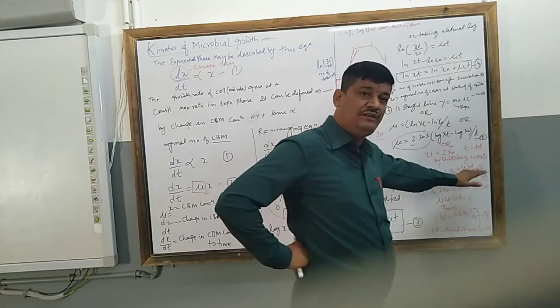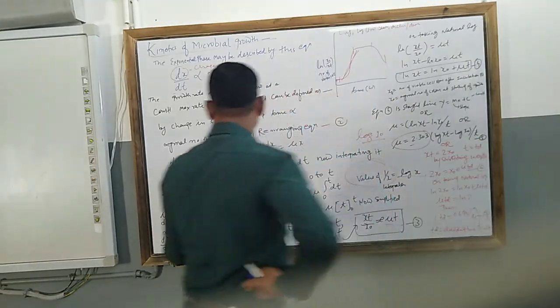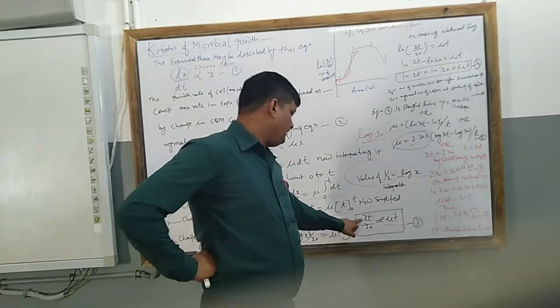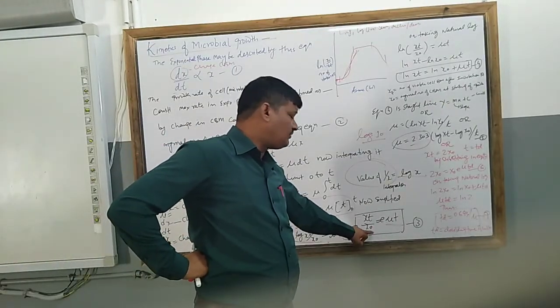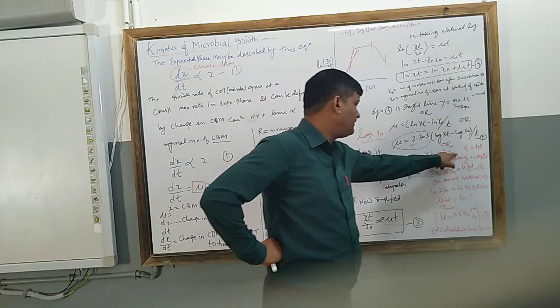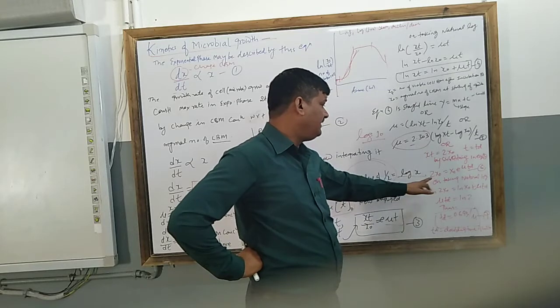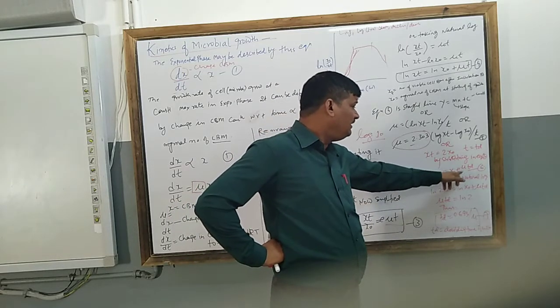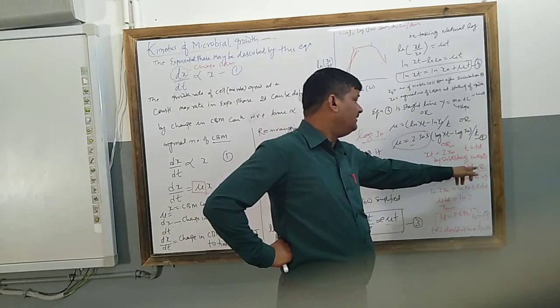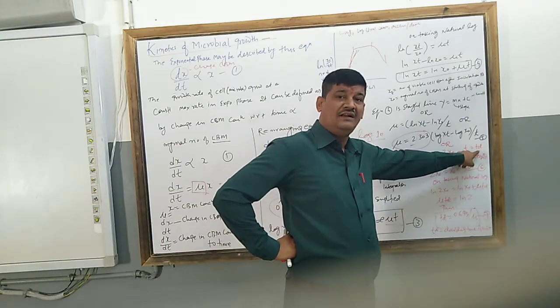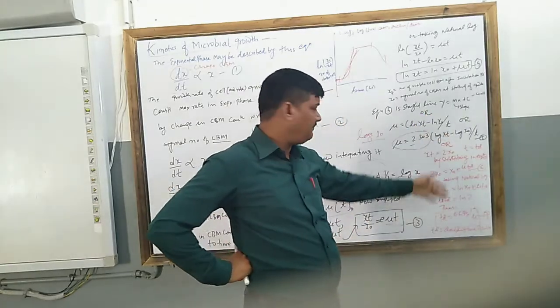Substituting in equation number 3, which is x t upon x naught is equal to e to the power mu t, we find 2x naught is equal to x naught e to the power mu Td. In place of t we have kept Td, that is the doubling time period.